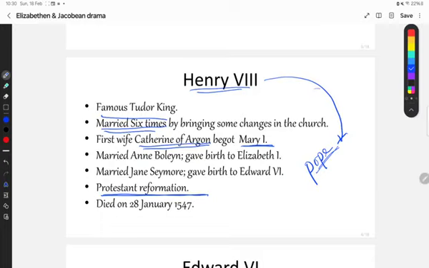But Pope denied the proposal of Henry the 8th to divorce Catherine of Aragon and to go for the second marriage. So Henry the 8th had a dream of having a baby boy. So what he did, he made a lot of changes. As he was the king of England, he made a lot of changes in the law in the parliament. And according to the new law, Pope would not be the supreme governor of the church anymore. Rather, the king would be the supreme leader of the church.